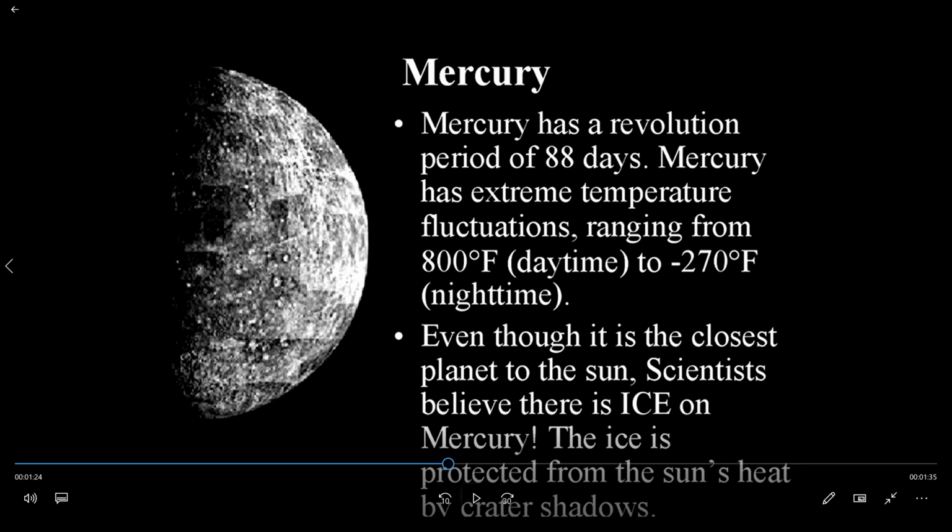Second point about Mercury is, even though it is the closest planet to the sun, scientists believe that there is ice on Mercury. The ice is protected from the sun's heat by crater shadows. Okay, these are the two points related to the planet Mercury.